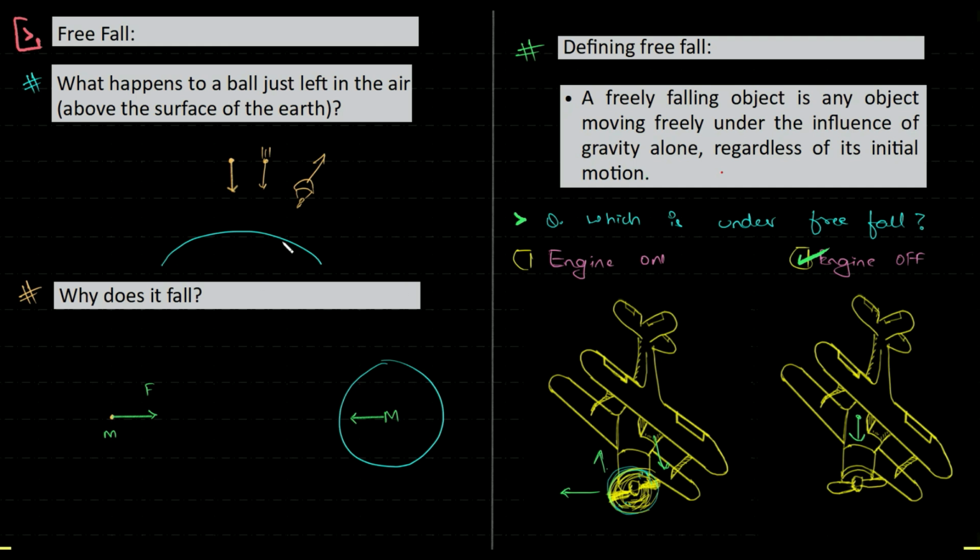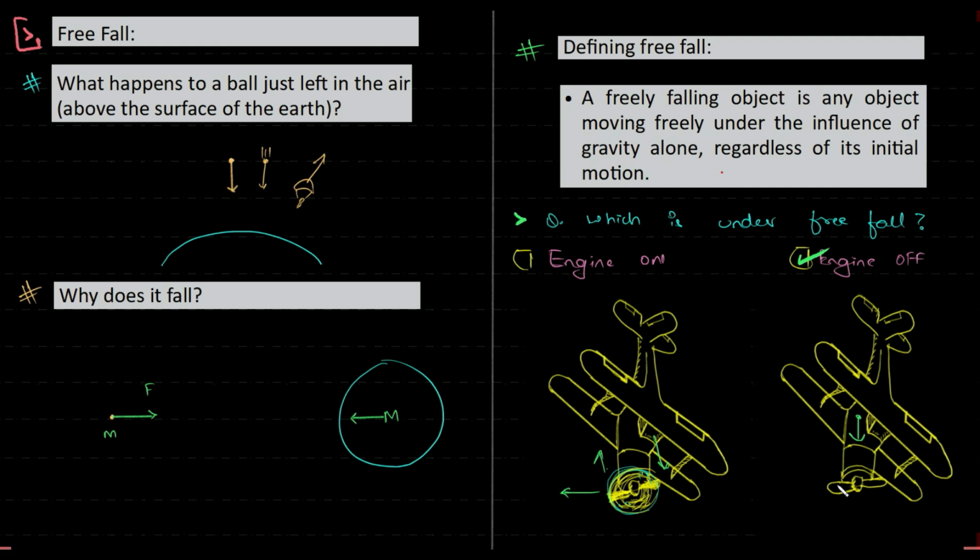Any object falling towards the earth without the influence of any external force other than the gravitational pull, it won't matter what the initial condition was, if it was thrown or there was an engine which was switched on and then switched off, right? We have air shows wherein fighter jet planes go to a particular altitude and switch off the engine and start free falling, and of course for safety reasons they switch it on again after they reach another altitude, right?